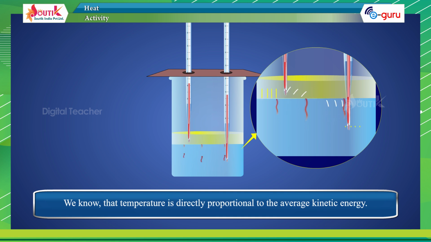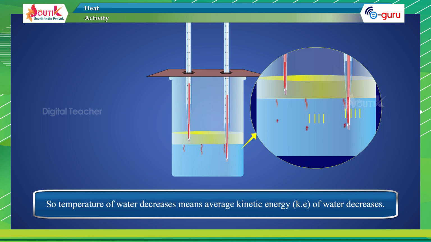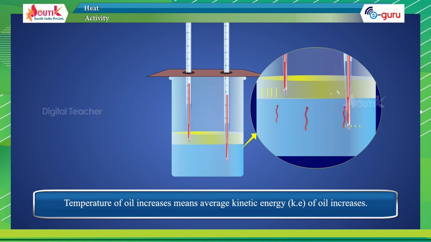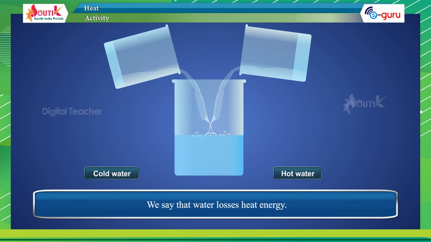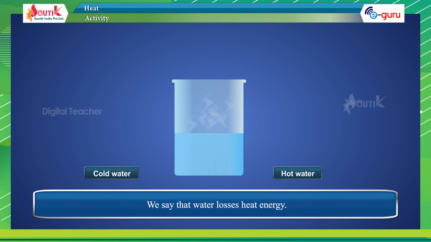We know that temperature is directly proportional to the average kinetic energy. So, temperature of water decreases means average kinetic energy of water decreases. Temperature of oil increases means average kinetic energy of oil increases. We say that water loses heat energy.